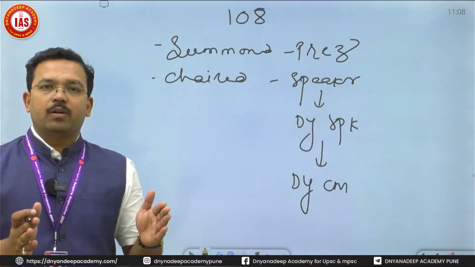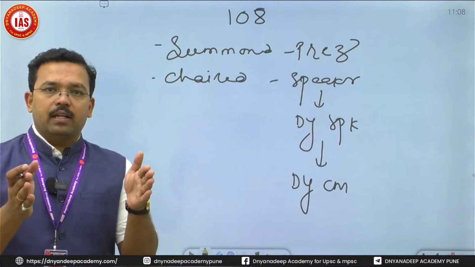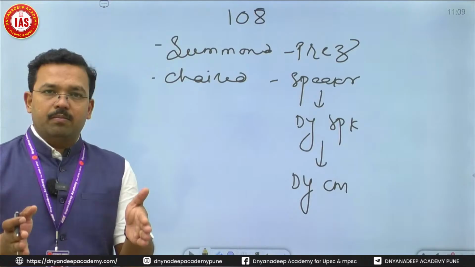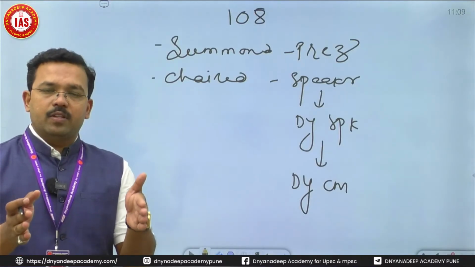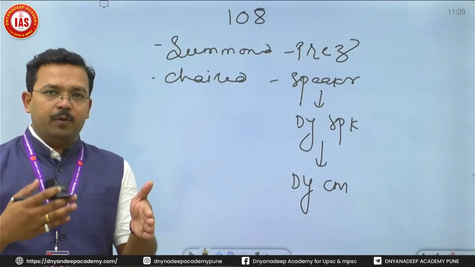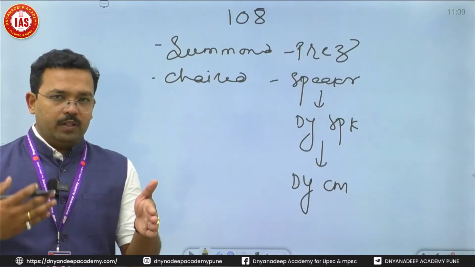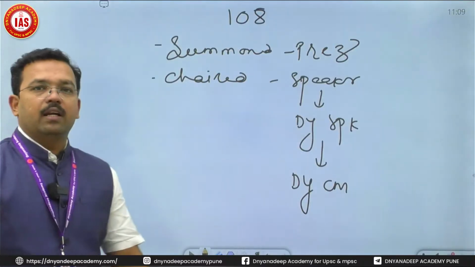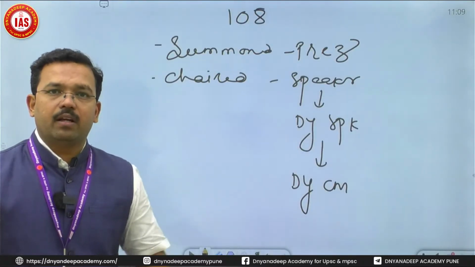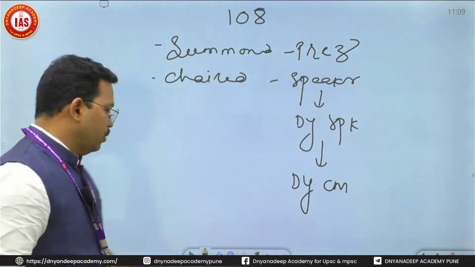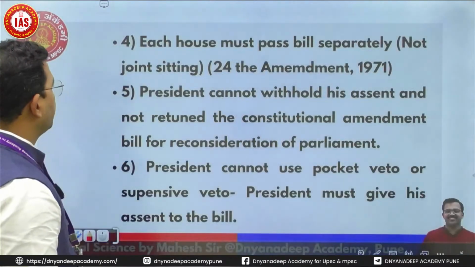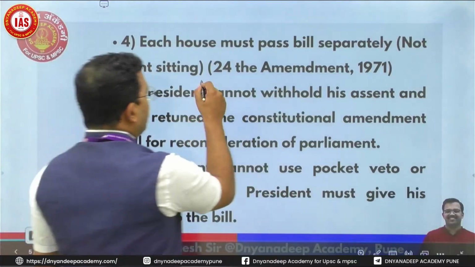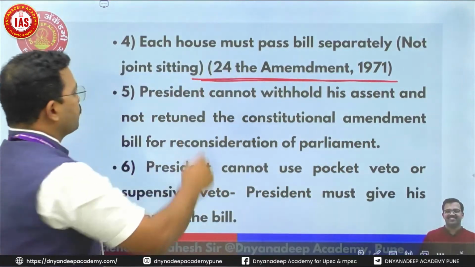Whenever there is a deadlock between two houses, Article 108 will get activated. It is for joint sitting. Joint sitting will be summoned by the President of India. It will be chaired by the Speaker. If he is not there, the Deputy Speaker. If he is not there, the Deputy Chairman. But the Chairman of Rajya Sabha will never preside over a joint sitting, and all the decisions shall be taken by combined voting of the Lok Sabha as well as Rajya Sabha. And this provision is added by the 24th Amendment Act of 1971.